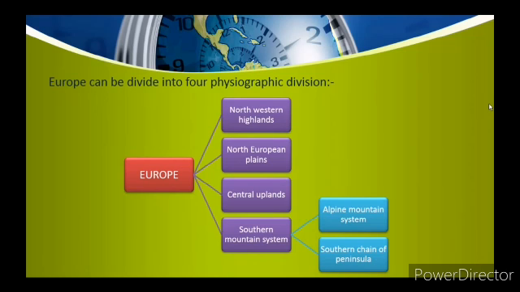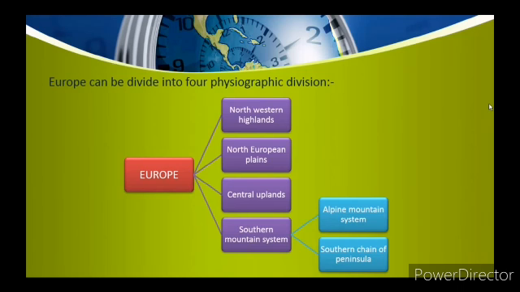It is considered a separate continent because of its distinct features. Europe has waterfalls, islands, rivers, snow covered mountains, plateaus, plains, etc. So, on the basis of this, we'll learn the physical divisions of Europe.